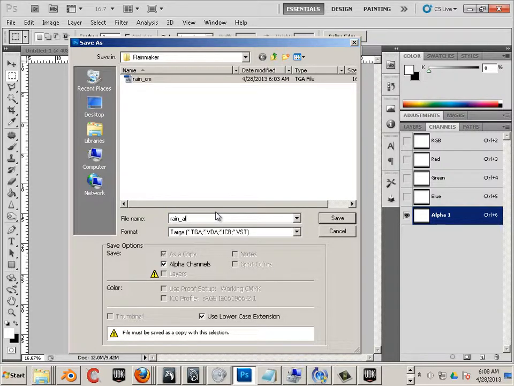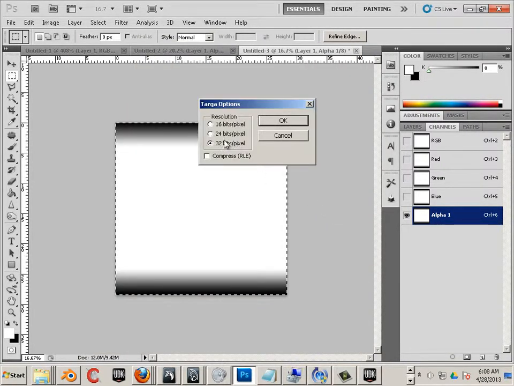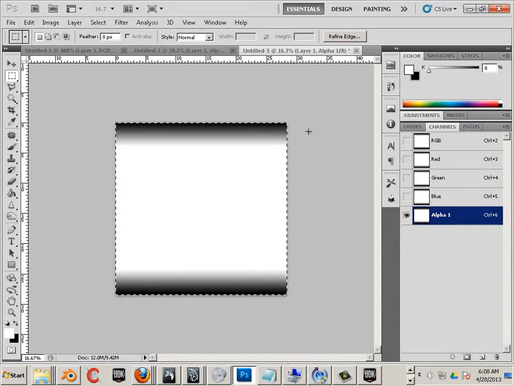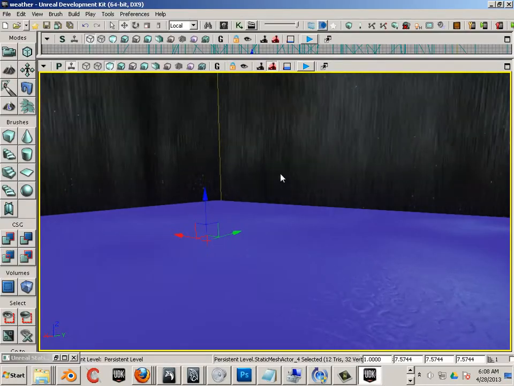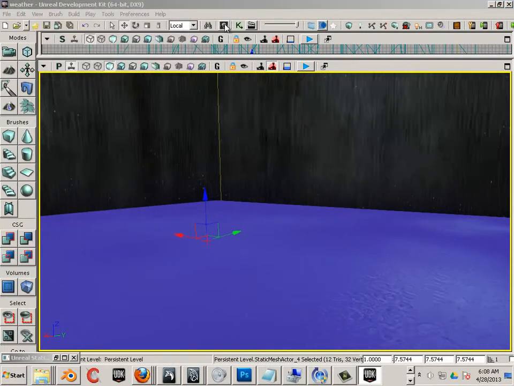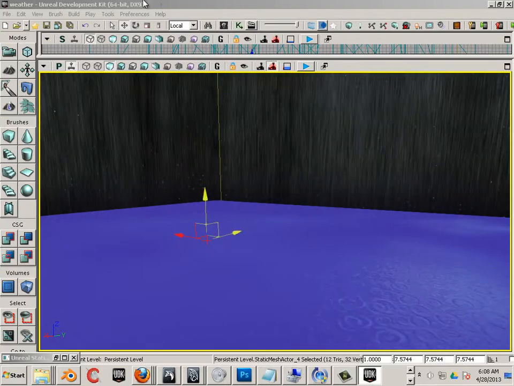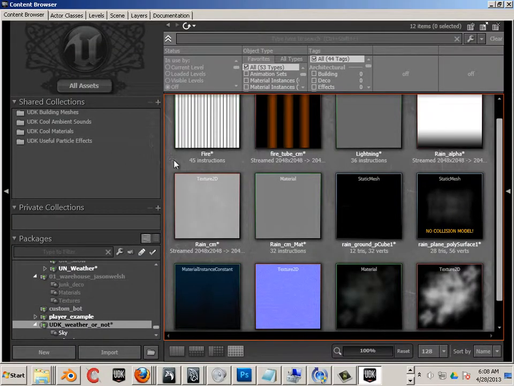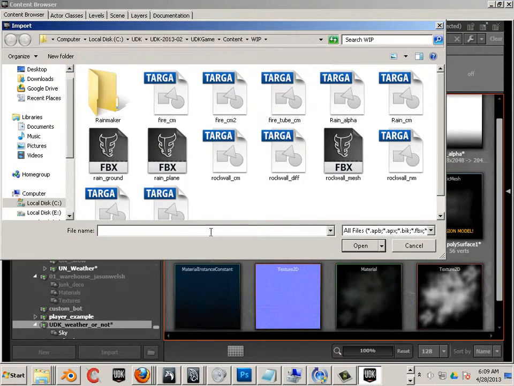So save as TGA. I'll call this Rain Alpha. Alpha channels, 32-bit. Perfect. So also in this video I'll go to my content browser and get those both into the content browser. Let's import.